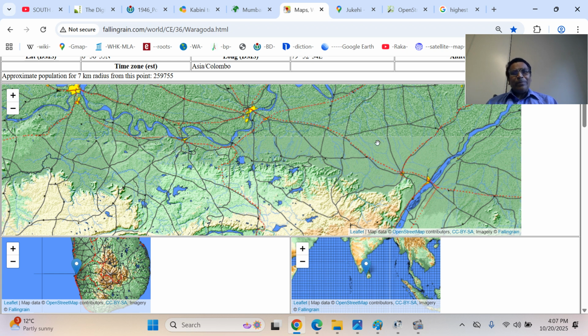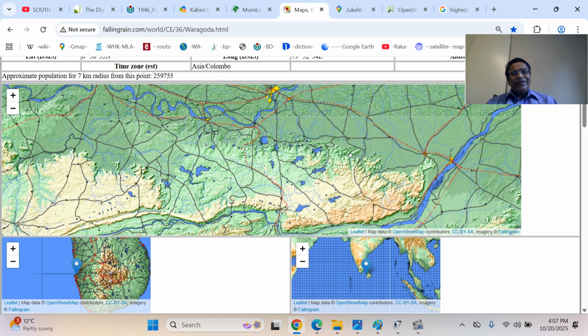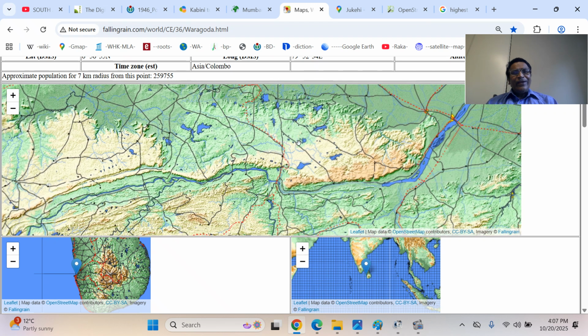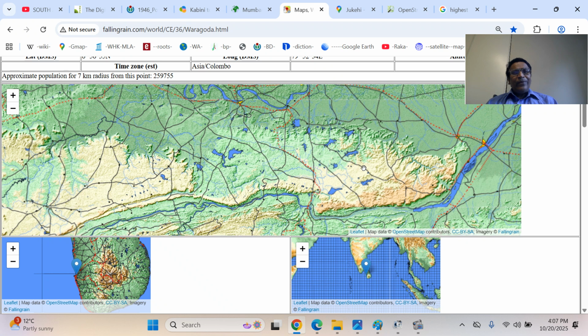The famous Battle of Buxar was fought on the Ganga River in 1767, a turning point in Indian history. So we have Benares here, and Mughal Sarai, a major junction. The Mirzapur Plateau is this. From the Mirzapur Plateau region, a river arises, the Belan River, that directly joins the Tons River.